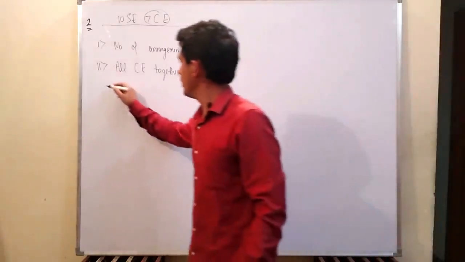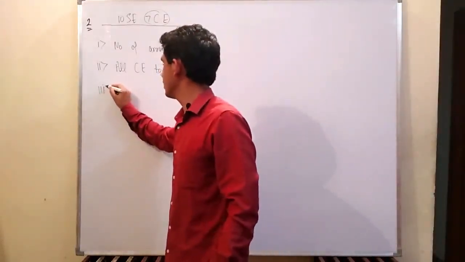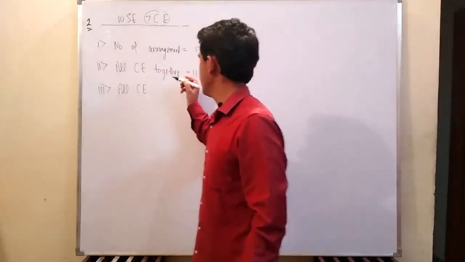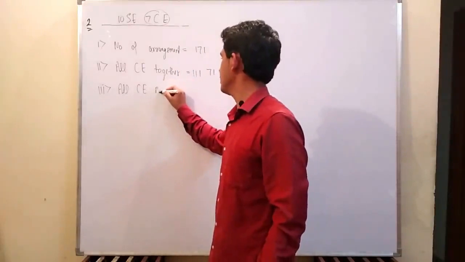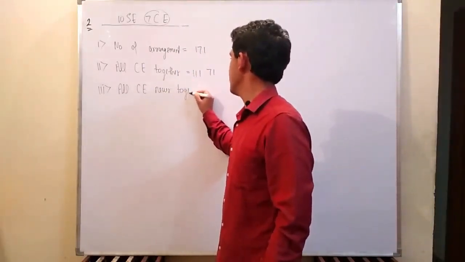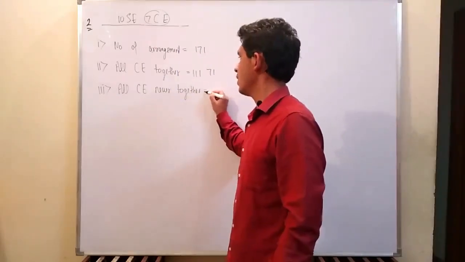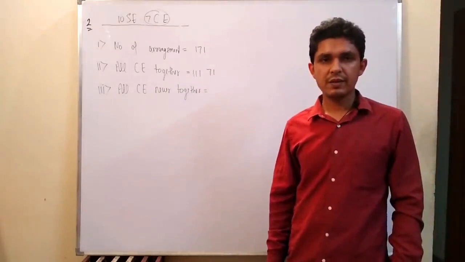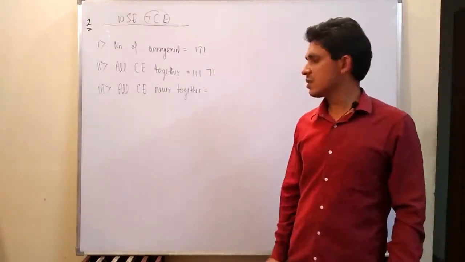Coming to the third question: what is the number of arrangements such that 10 software engineers and 7 civil engineers can be arranged in a line such that all the civil engineers are never together?